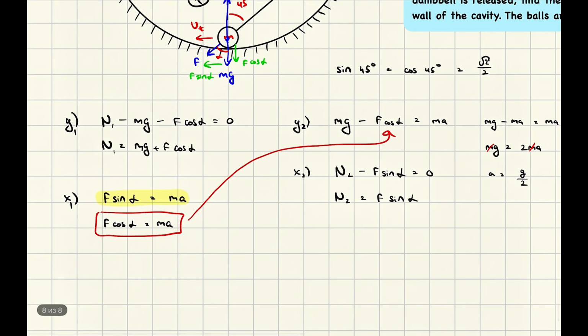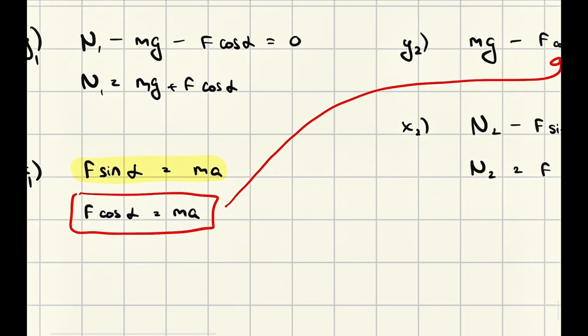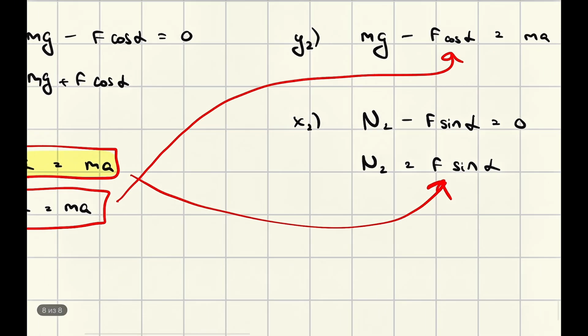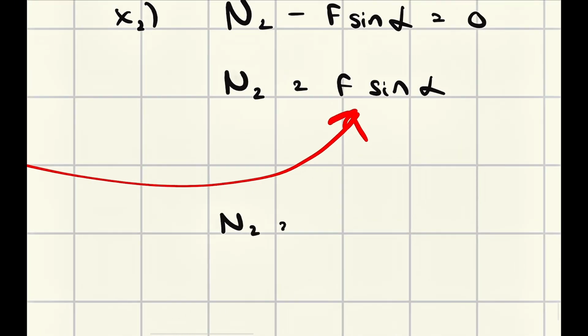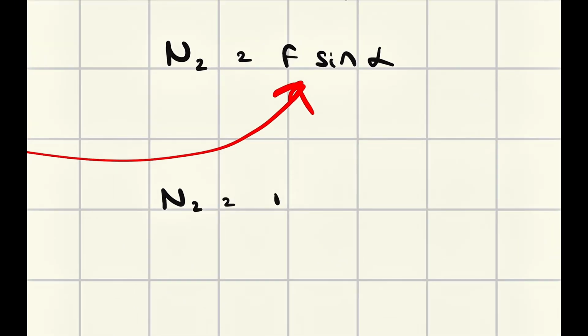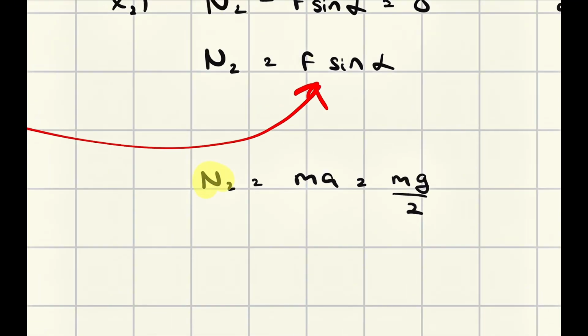Right now, what can we do? We can just take this thing and apply it here. N2 is obvious. N2 equals what? F sine alpha equals ma. It means that N2 equals ma. And we know that a is just g divided by 2, so N2 is mg divided by 2, half of the mg. So this is the answer for N2.